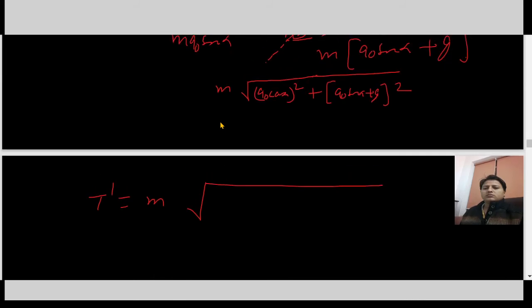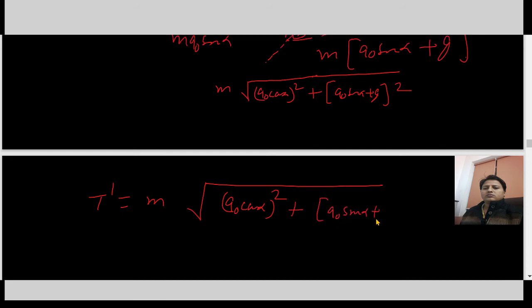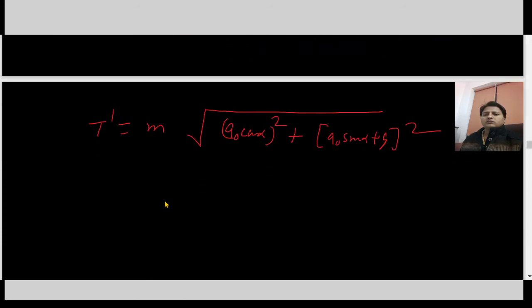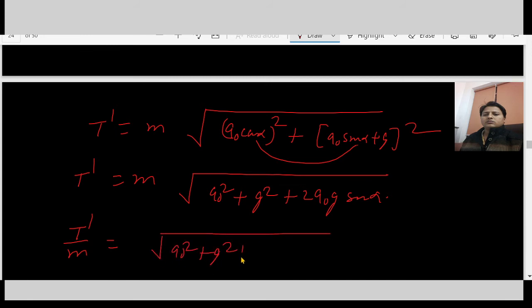So what is T dash? T dash is m under root (a naught cos alpha)² plus (a naught sin alpha plus g)². So after calculation, squaring, a naught squared cos squared alpha plus sin squared alpha is 1, so we get a naught squared plus g squared plus 2 a naught g sin alpha. So T dash over m is under root a naught squared plus g squared plus 2 a naught g sin alpha.